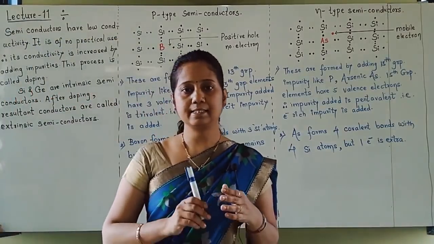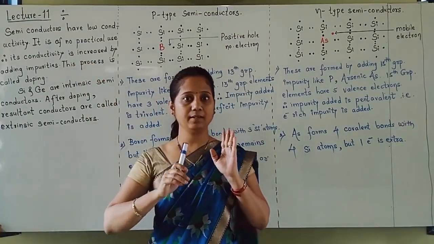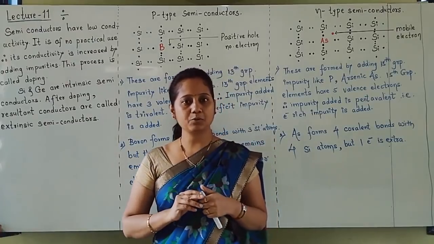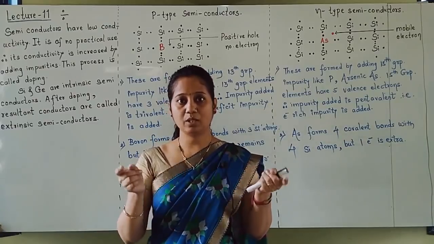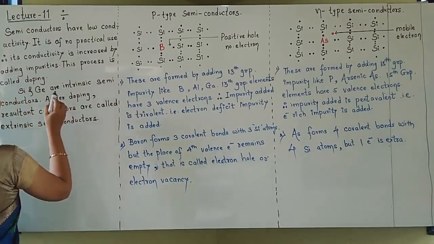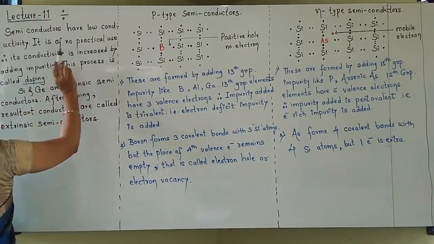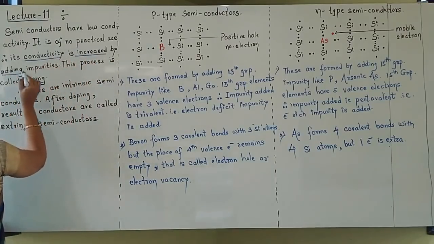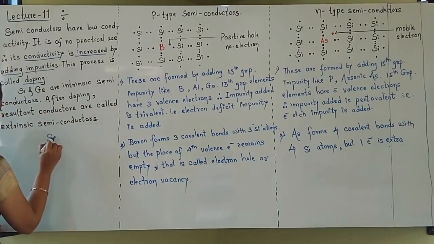Yes friends, let us see two types of semiconductors. Here I have already written how these N and P type semiconductors are formed. Already I have told you that semiconductors' conductivity is low, so impurities are added and that process is called doping. So here the definition of doping is written. What is doping? Semiconductors have low conductivity and it is increased by adding impurities, and that process is called doping.